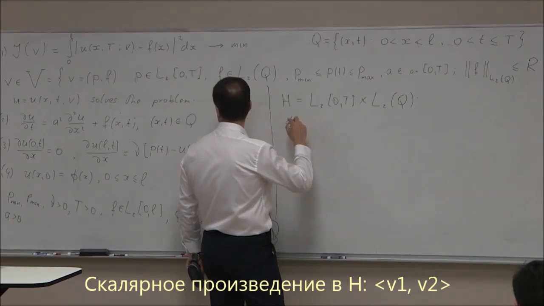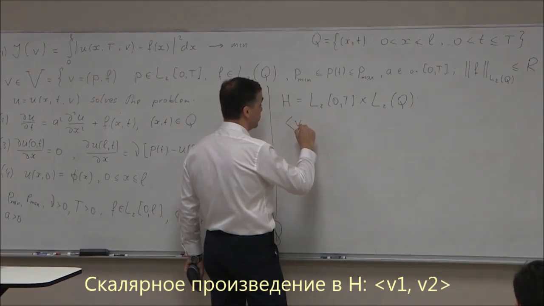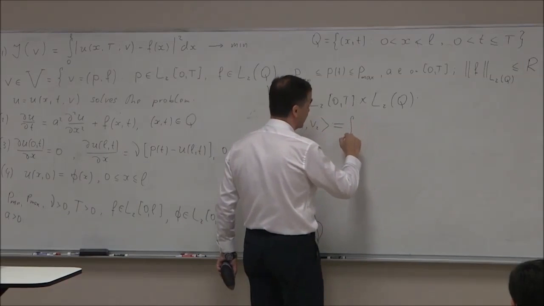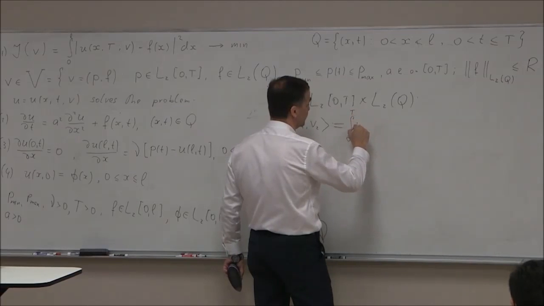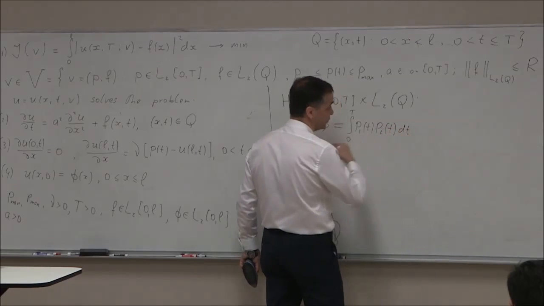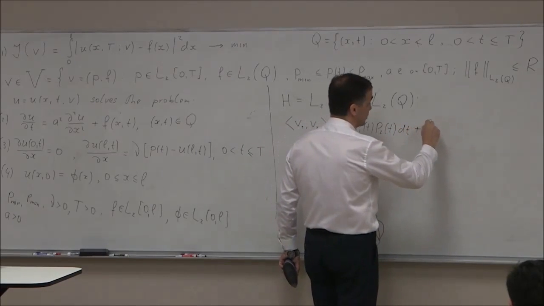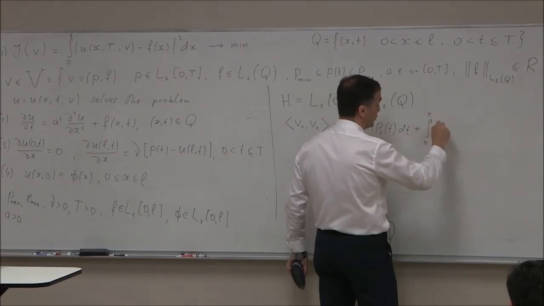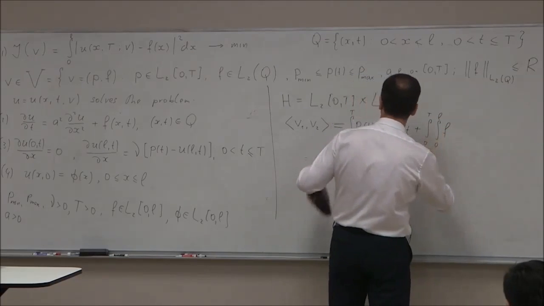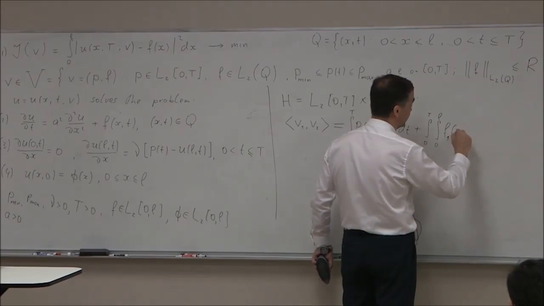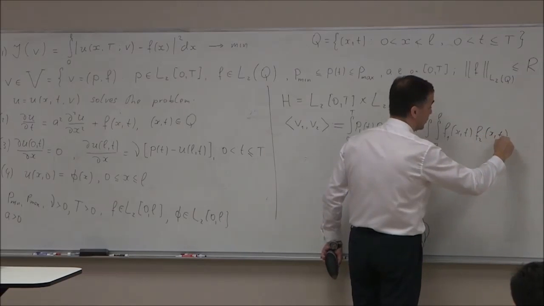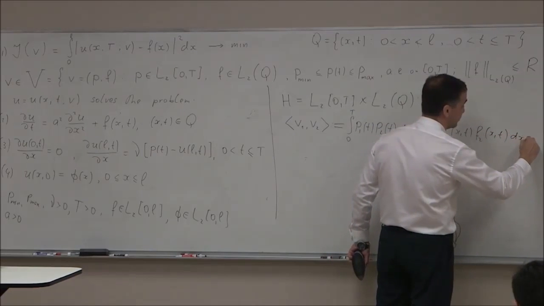If I take two elements, say V1 and V2, the product is defined as the integral from 0 to T of P1(t) times P2(t). The first components you multiply and integrate from 0 to T, and then you take a double integral over Q, with x from 0 to L, where you multiply the second components. So V1 is (P1, F1) and V2 is (P2, F2), so it will be F1(x,t) times F2(x,t) dx dt.